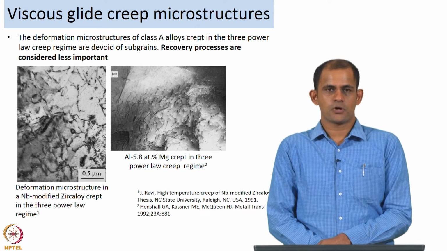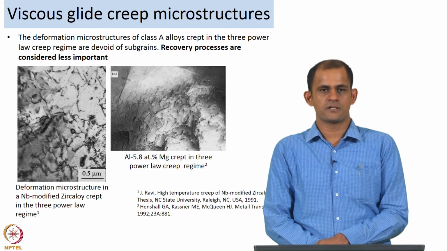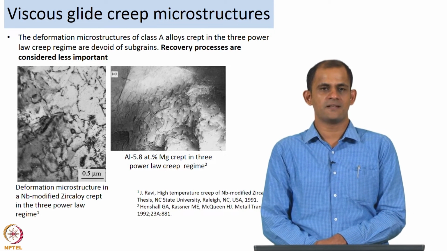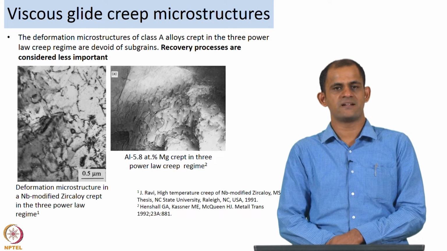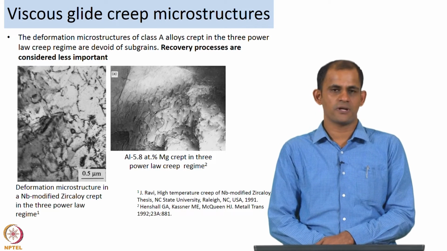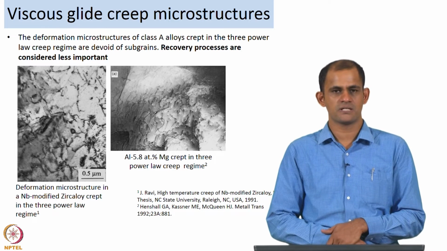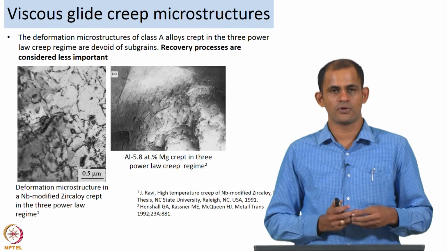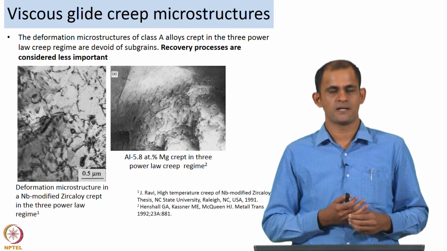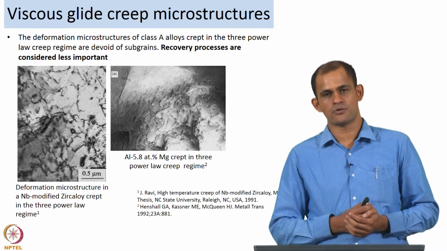Okay, so we were talking about the kind of microstructures that one could expect in a material that has crept in the viscous glide creep regime. So, we were talking about how the microstructure would consist of a lot of random dislocations, no particular configurations of dislocations as you would expect in a dislocation climb control regime.